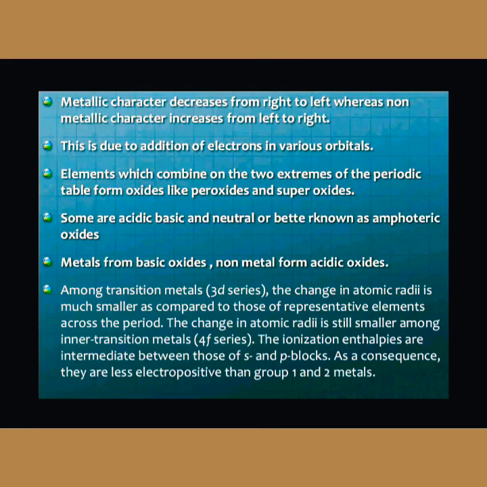Among transition metals, that is the d series, the change in atomic radius is much smaller as compared to those of the representative elements across the period. The change in atomic radii is still smaller among the inner transition elements. As a consequence, they are less electropositive than group 1 and group 2 metals.